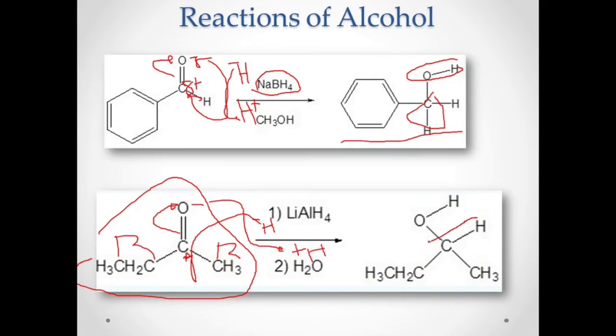So you have your CH here, which is coming from the attack of your hydride on the carbon, and you have your OH also there. You notice that this is a secondary alcohol because that is a secondary carbon, you have two carbons attached to that carbon. Then therefore this OH is on a secondary carbon.